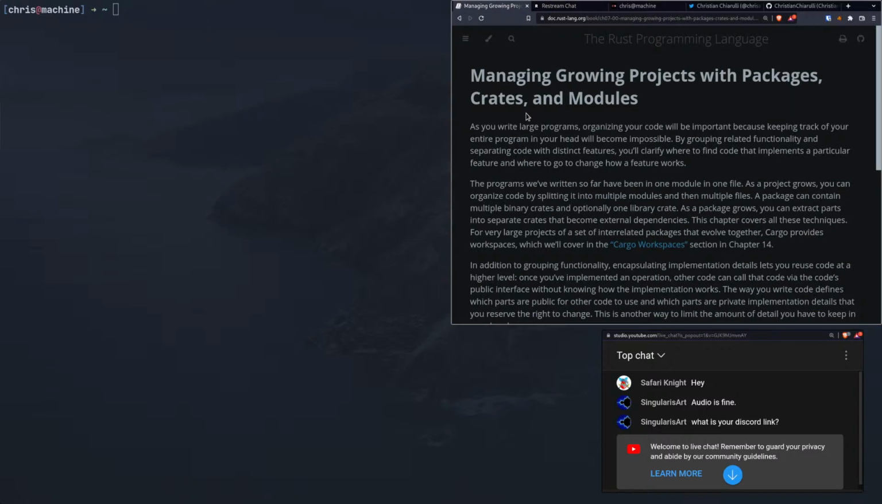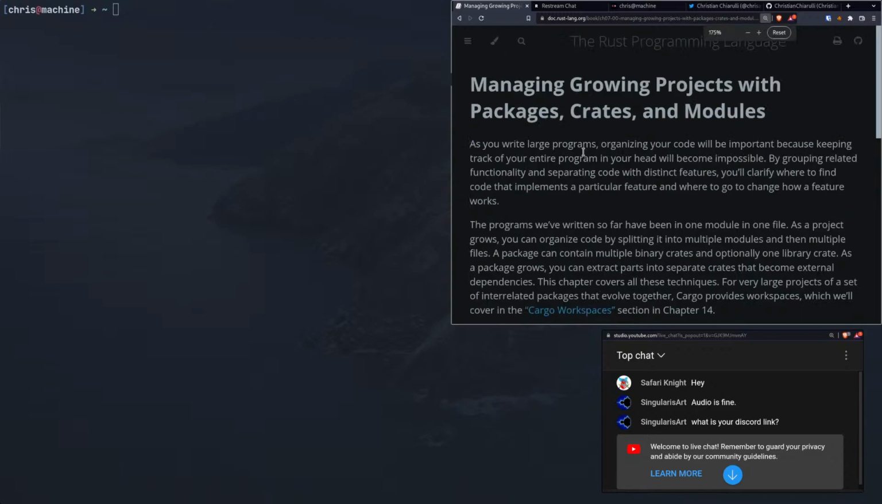All right, so let's get started with the chapter, Managing Growing Projects with Packages, Crates, and Modules. Now, I'm going into this pretty much cold. I don't really know what any of this stuff is. I think that's what's mostly useful, is that I'm kind of learning this stuff, and then when I have my aha moments and I understand what something is, then hopefully it becomes a little bit more intuitive that way, I guess. All right, so let's get started here.